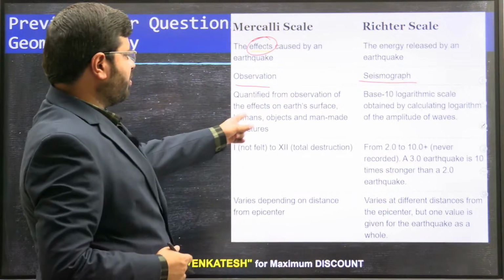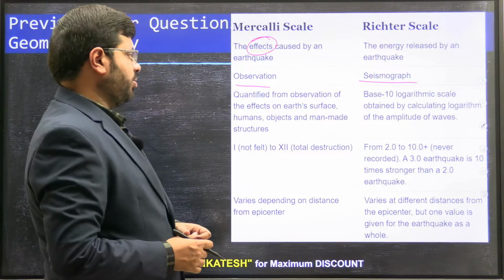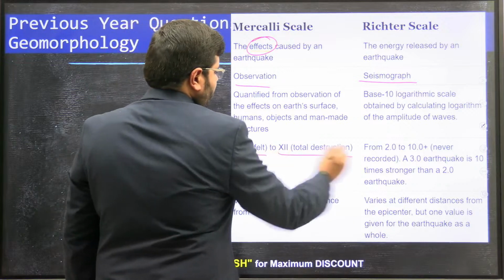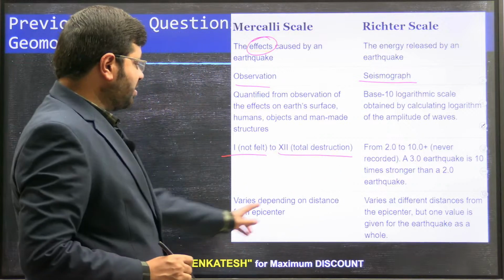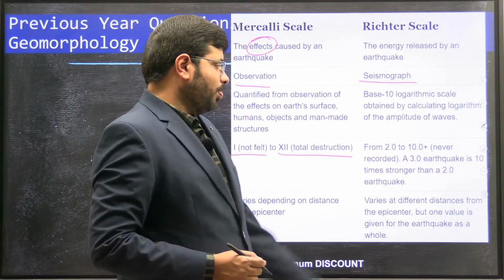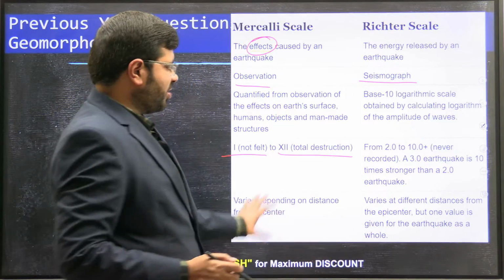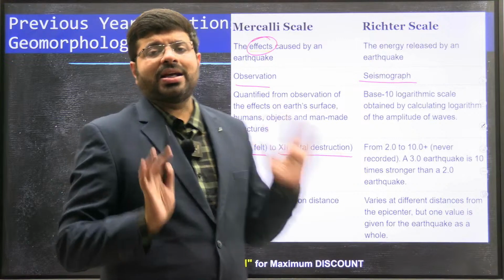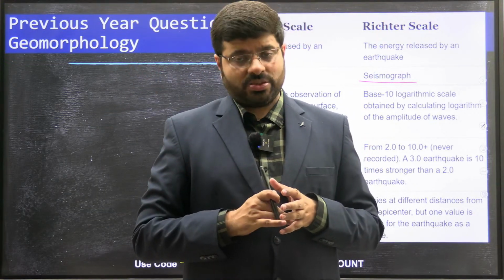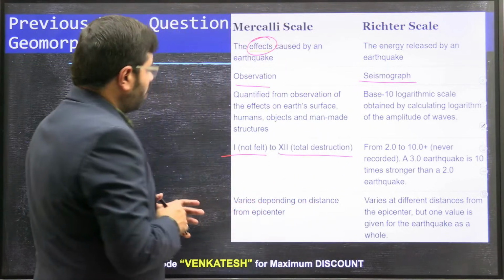This is by observation, this is by seismograph. Quantified from observation of the effects on the earth's surface, human objects and man-made structures. This is a logarithmic scale, right? From how much you felt to maximum destruction, up to 12. Varies depending on distance from epicenter. Varies at distances from the epicenter, but one value is given for the earthquake as a whole. So you need not differentiate further, just understand Mercalli scale is an intensity scale which talks about the actual destruction. That is what I want you to remember.